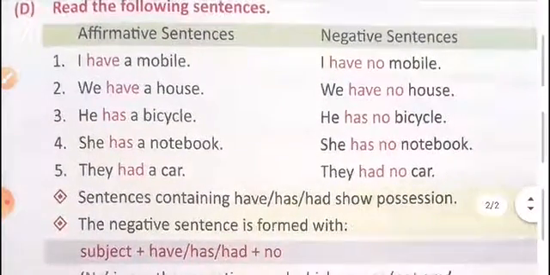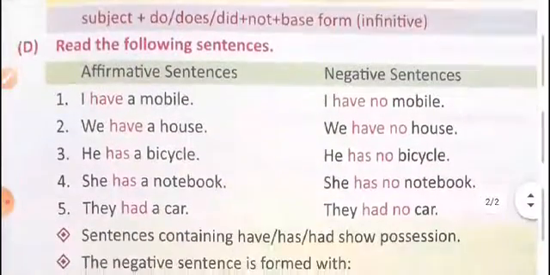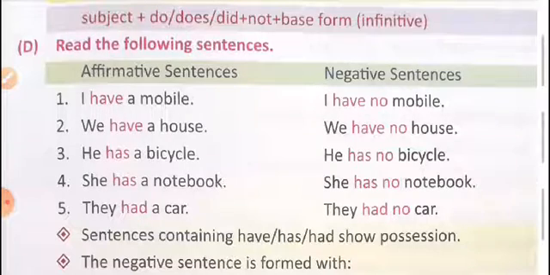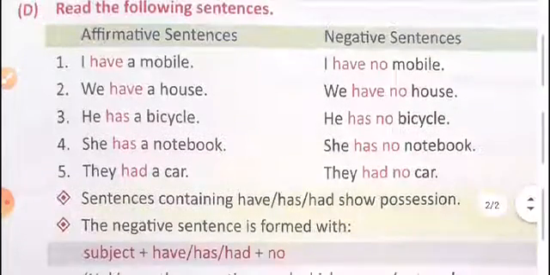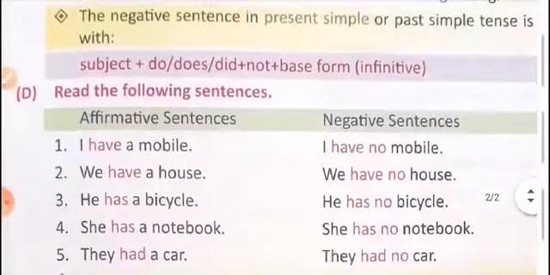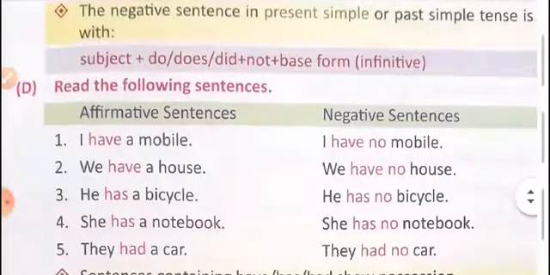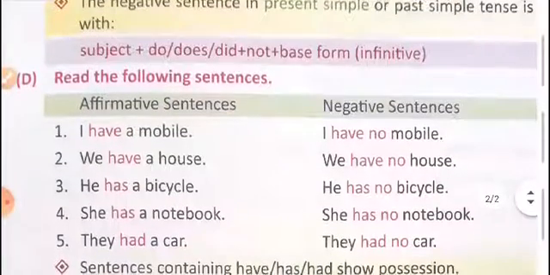Now the next one, read the following sentences. Here a helping verb is given: has, have, had. Now how can we make this affirmative sentence into a negative sentence? It is very easy. We just have to add no, N-O, no, with the helping verb.